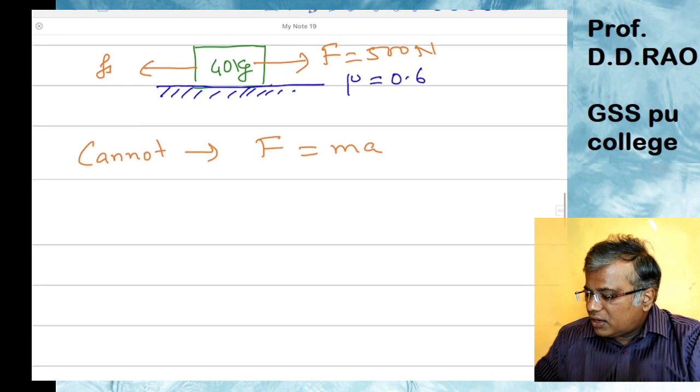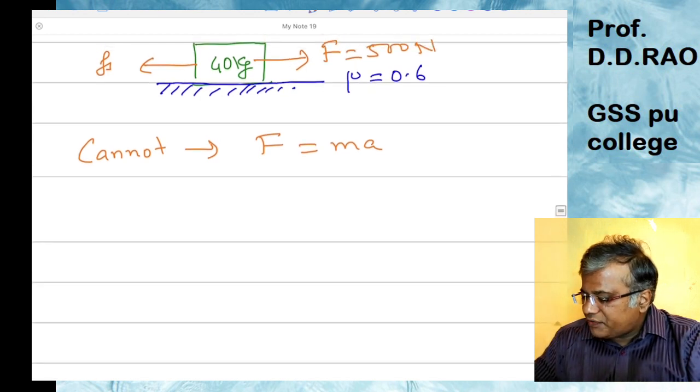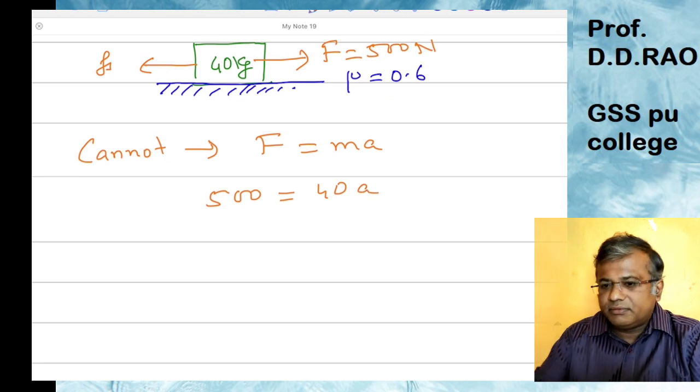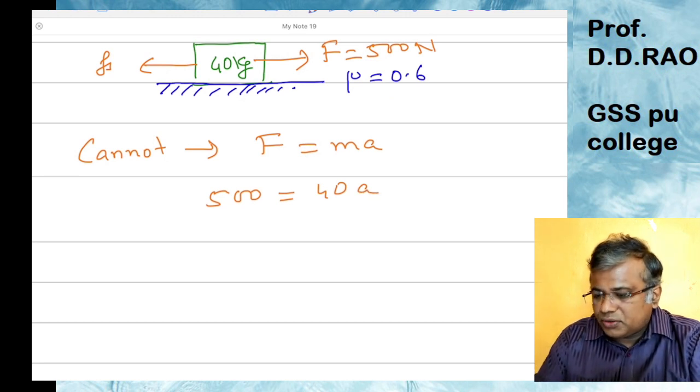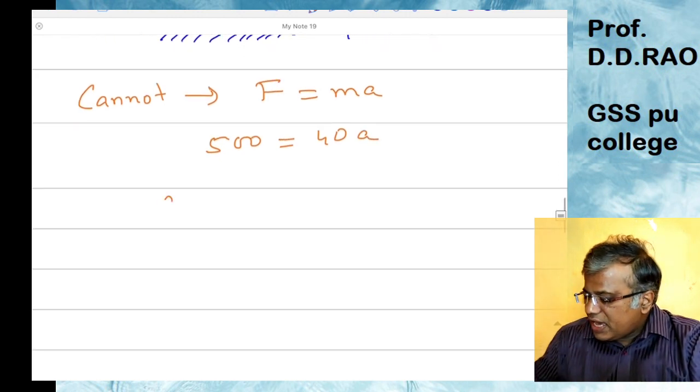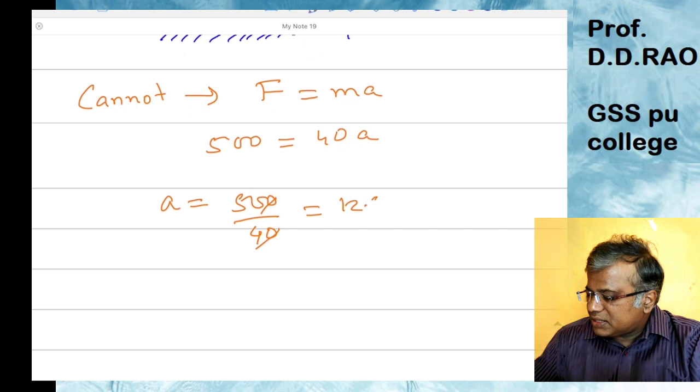The answer will be wrong, because if I use 500 equal to 40 into a, where 40 is the mass of the object, the value of a I get is 500 divided by 40, which is something like 12.5, and this will be a wrong answer.